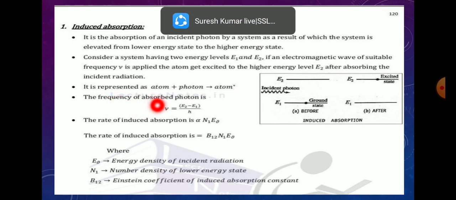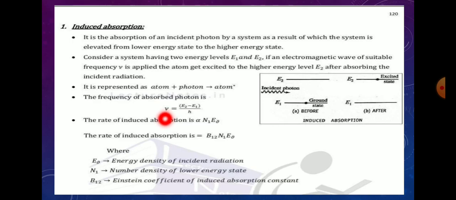The frequency of absorption is nu equal to E2 minus E1 divided by h. The rate of induced absorption is alpha N1 E nu. The rate of induced absorption is B12 N1 E nu.